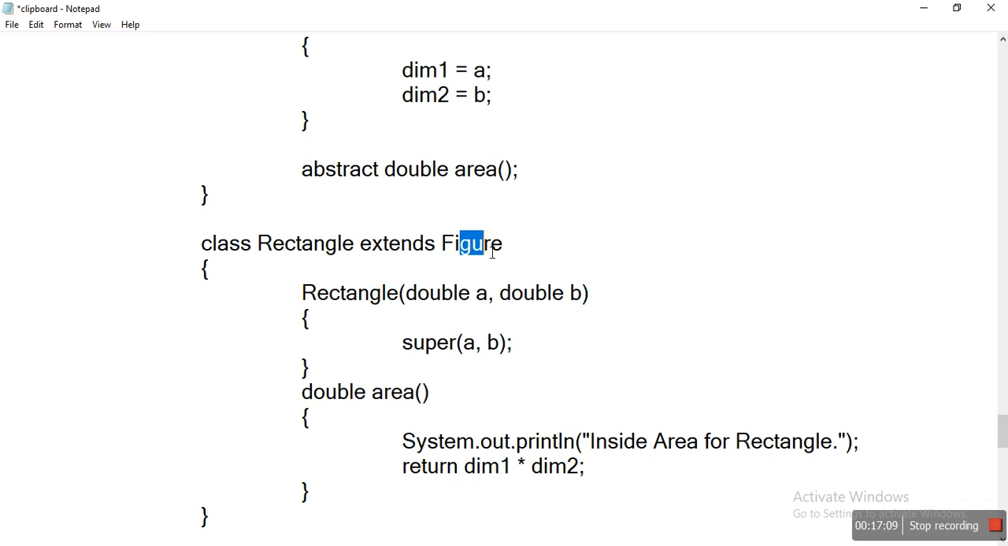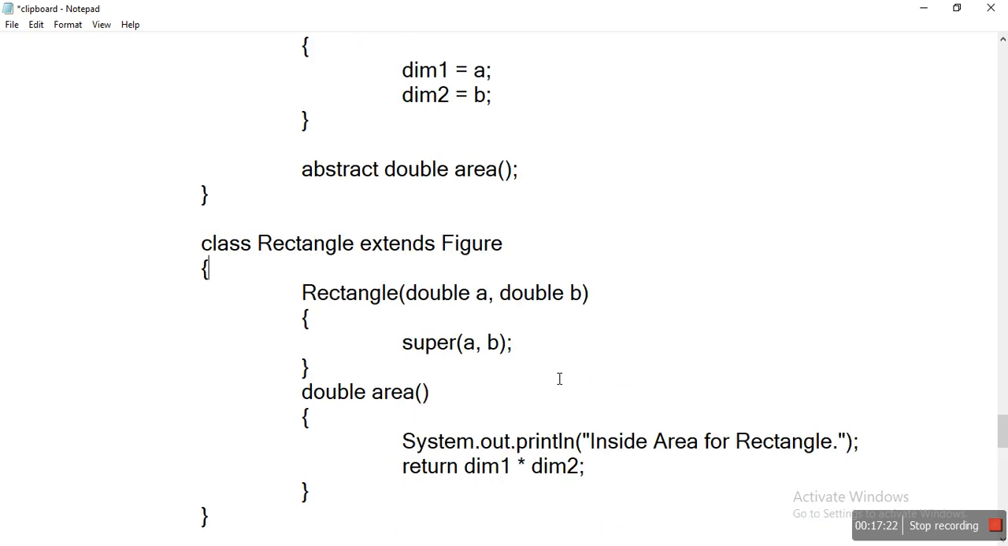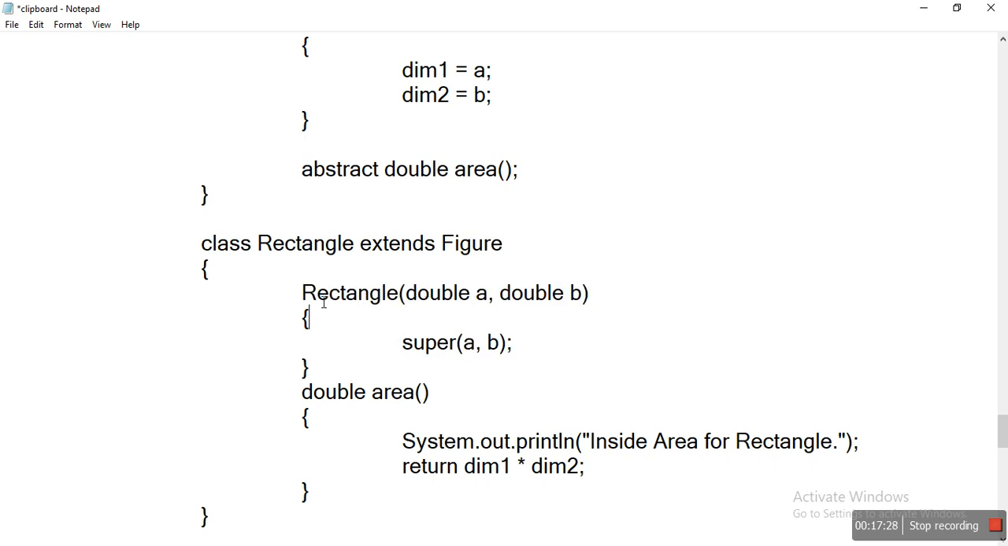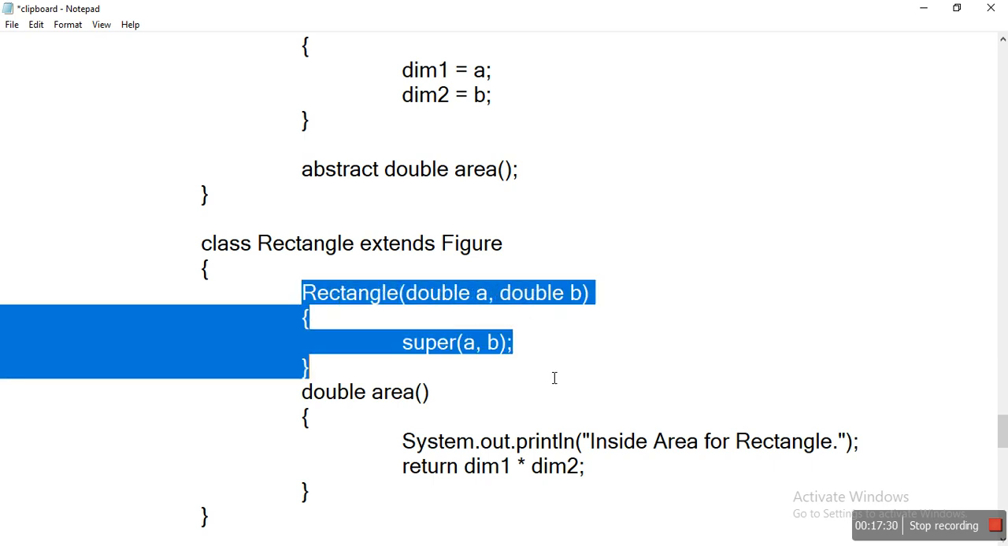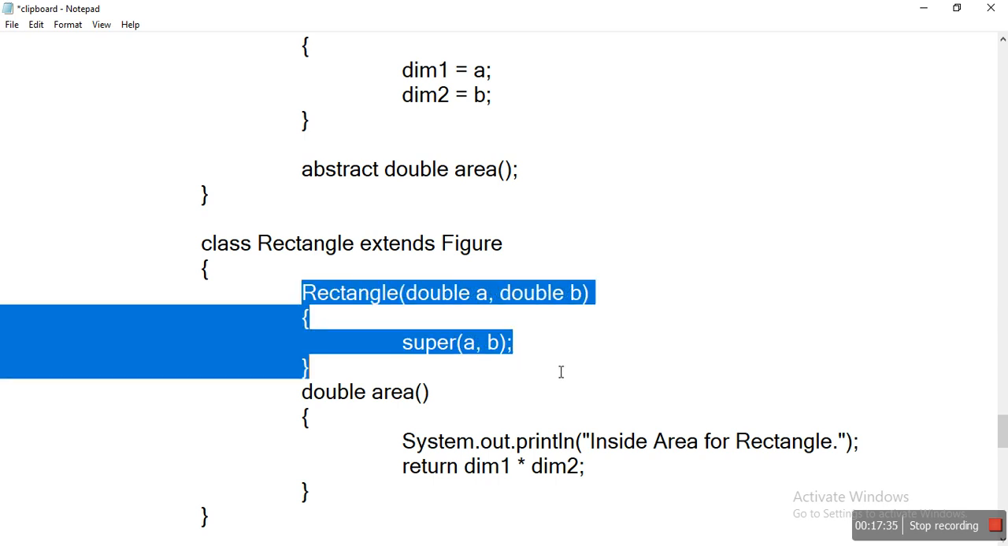Now figure has two data members, dim1 and dim2, that is dimension 1 and dimension 2, and we have a method called area, and that area method is also inherited. Okay, now coming to the next statement, here we have a rectangle. This is a parameterized constructor we use for assigning values.